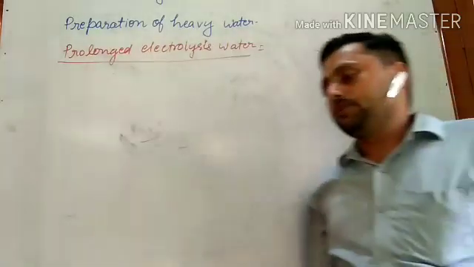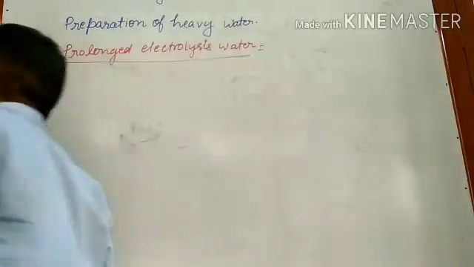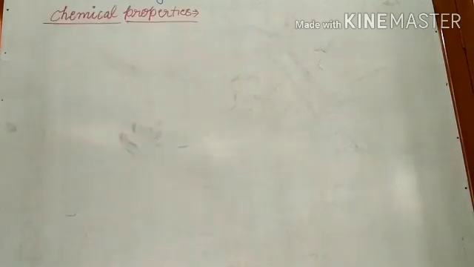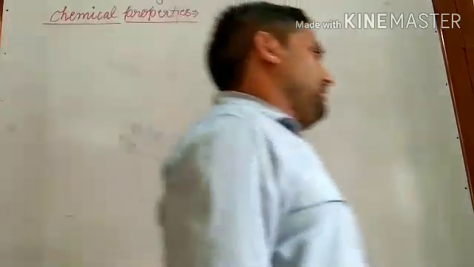So by the prolonged electrolysis we can prepare D2O. There are two methods: one is fractional distillation and the second is prolonged electrolysis of water.